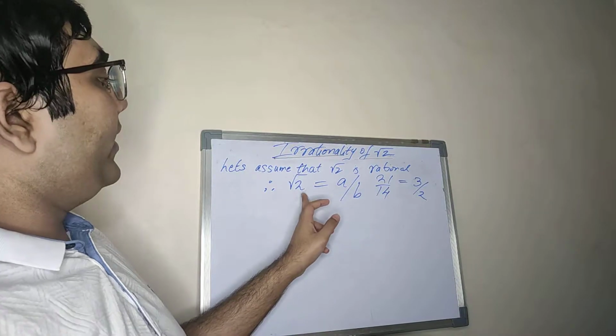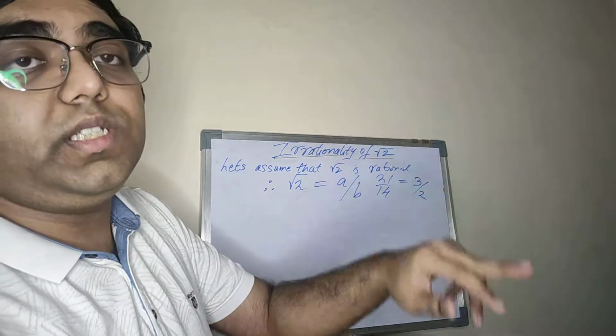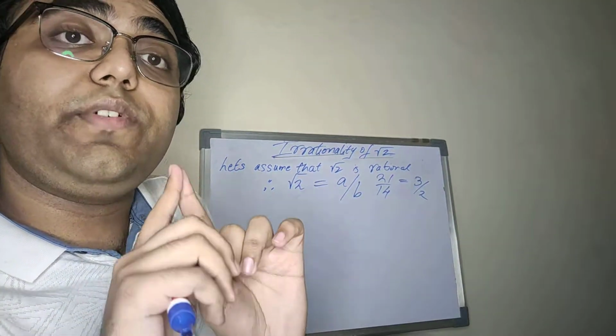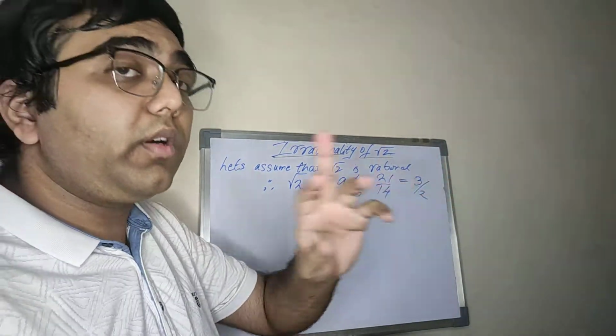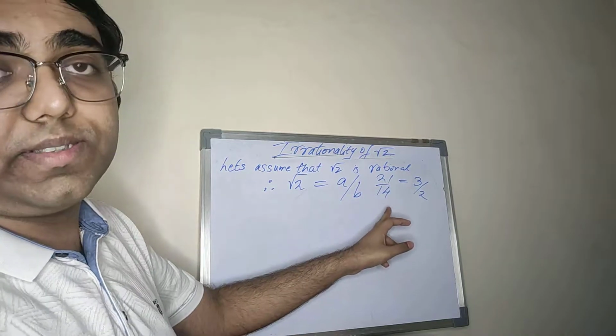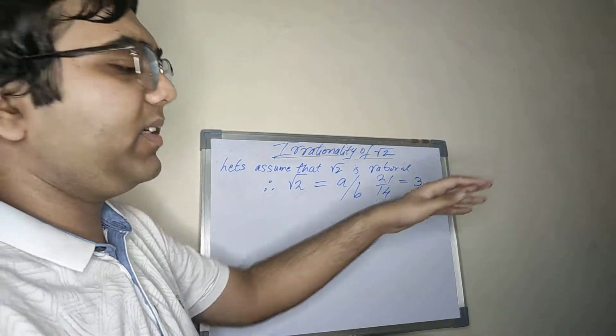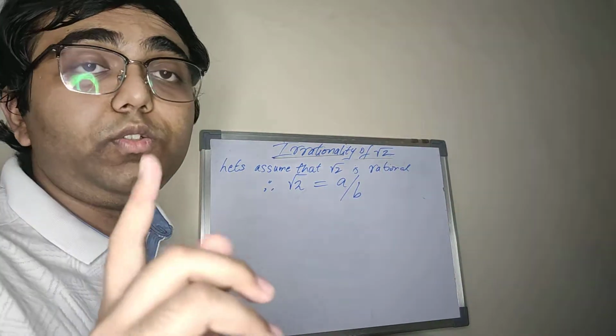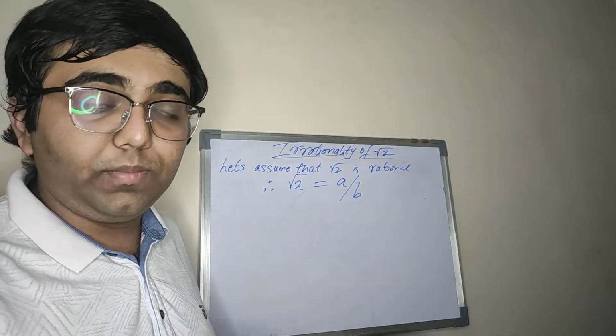So mind you that root 2 expressed as a rational number in the form a by b is in its lowest form, which means that they do not have any common factors. 3 by 2 does not have any common factors. 21 by 14 does have, and that was 7. We cancel it out. So remember this. This will prove essential, very useful in the last part of the proof.